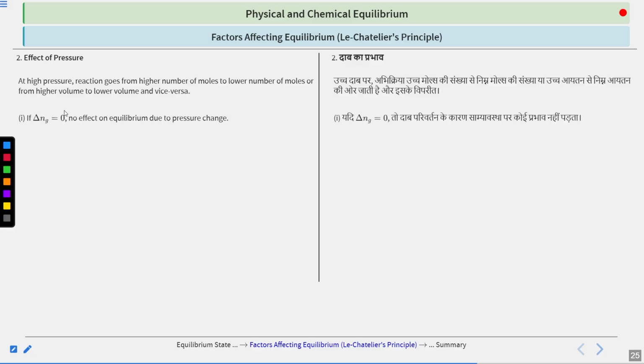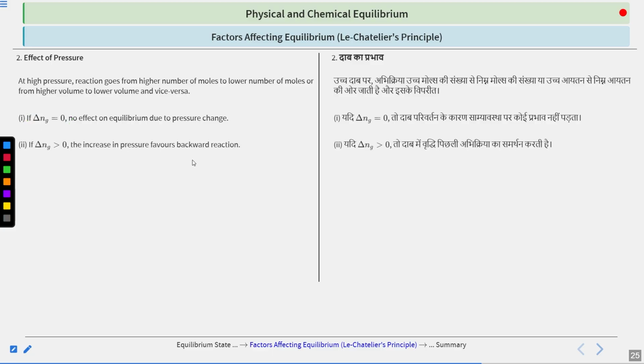Suppose your delta Ng is 0. If your delta Ng is 0, it means the reactants and products have the same number of gaseous molecules, then pressure has no effect on the equilibrium. Remember this. It means the equilibrium will not be disturbed by changing the pressure if your reactants and products have the same number of gaseous molecules.